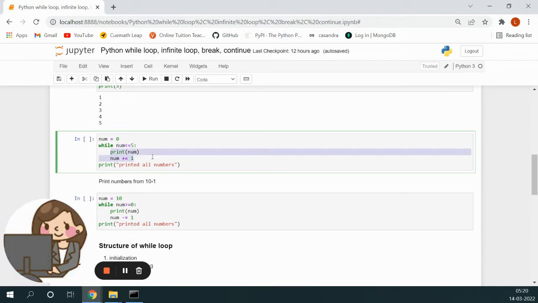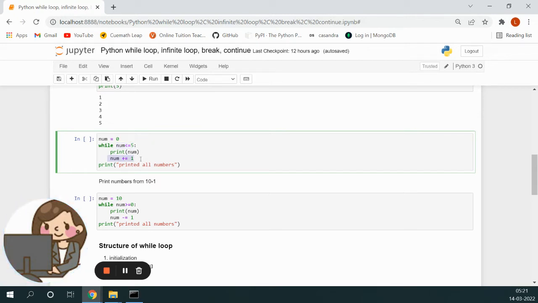So it will print num first. Then what it is doing? It is incrementing num by 1. So initially num was 0. Then we are incrementing num by 1. Now num becomes 1. Then from here the control again goes to the while statement. It will again check if num is less than or equal to 5. Since num is 1 now, it is yes, obviously less than 5. So it will print 1.